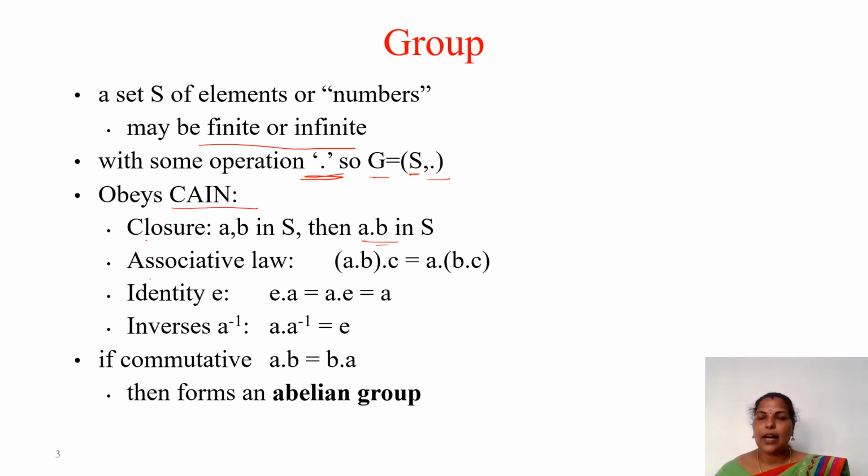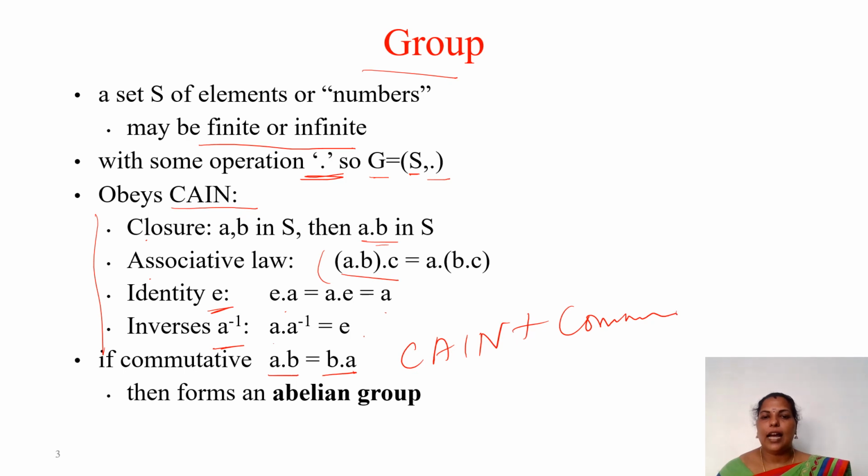Next is associative law, that is (A dot B) dot C equals A dot (B dot C). Only the parentheses differ. Then identity: E dot A equals A dot E equals A. And inverse: A dot A inverse equals E. And commutative is A dot B equals B dot A, then it forms an abelian group. So if the CAIN property is followed, then it is called a group. And in addition to CAIN plus commutative, it is called an abelian group. This is the difference between group and abelian group.